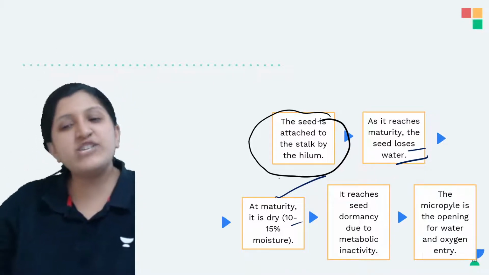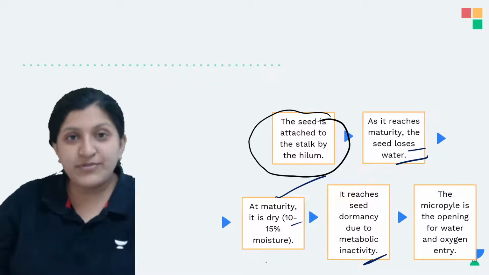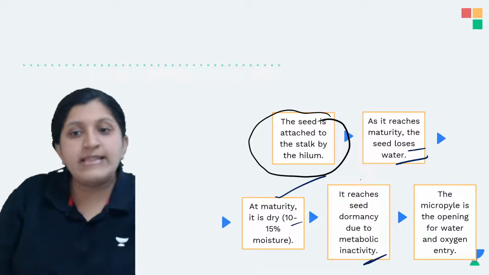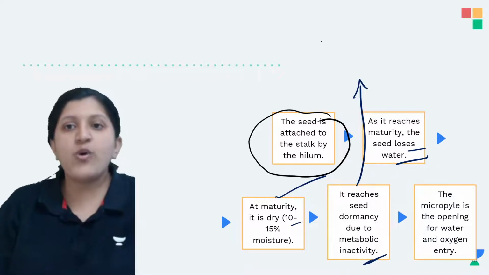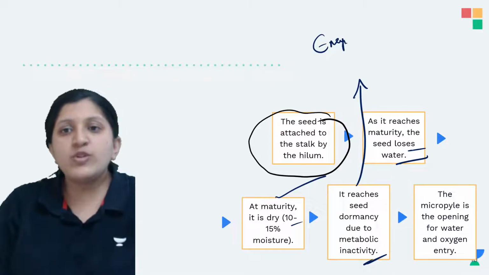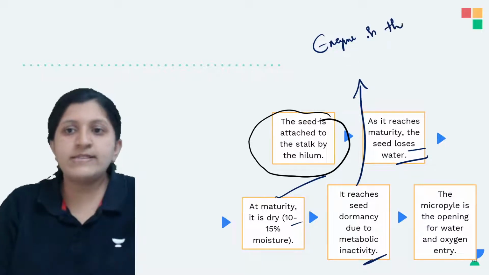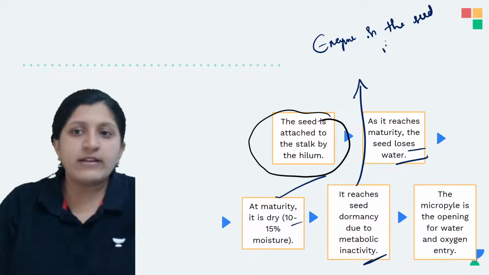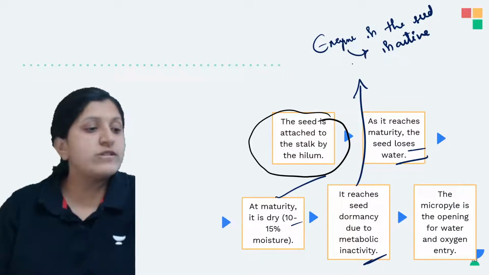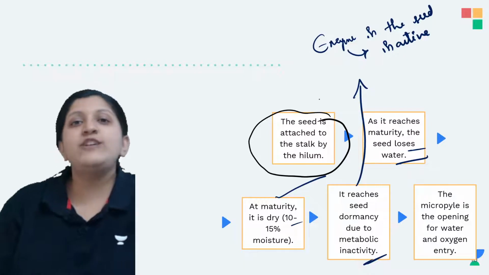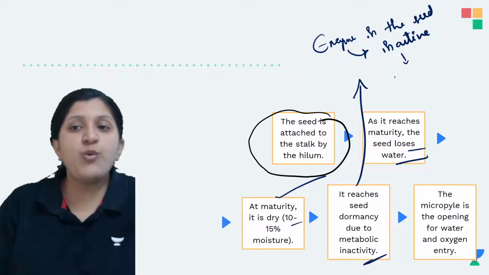Okay, so it reaches seed dormancy, that is due to metabolic inactivity. So all the enzymes, here what is mentioned, it reaches seed dormancy. So enzymes in the seed will remain inactive. Since they are inactive, we call the seed basically dormant. That is a stopped condition where there is no metabolism.